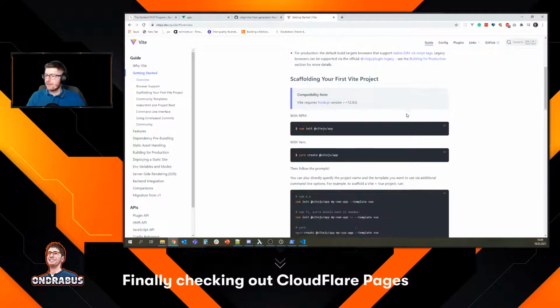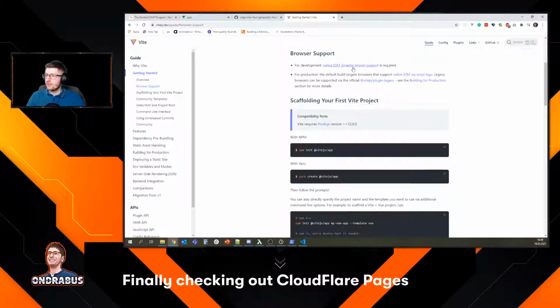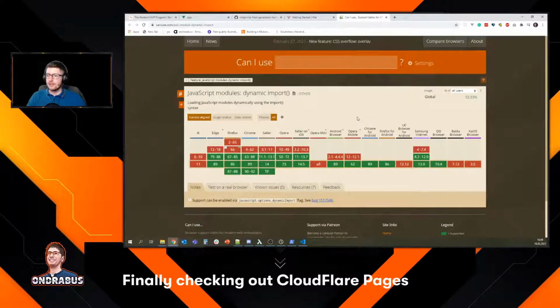All right. So obviously for development we need to have native ESM dynamic import support. So the idea is that the browser will import the modules automatically. So we don't have to transpile them into a bundle, but the browser will import the modules automatically, which should provide much better development experience.